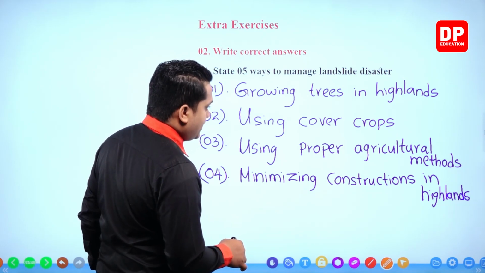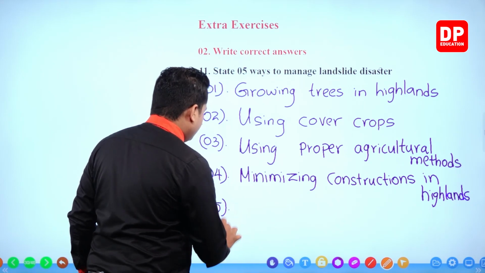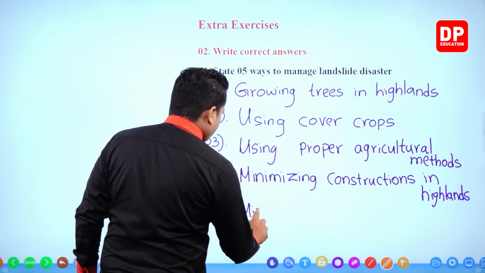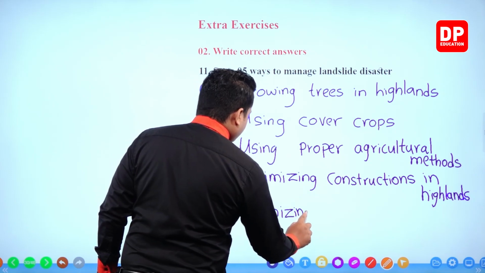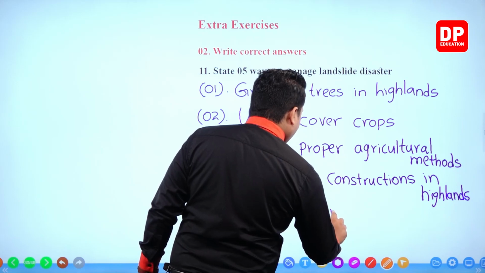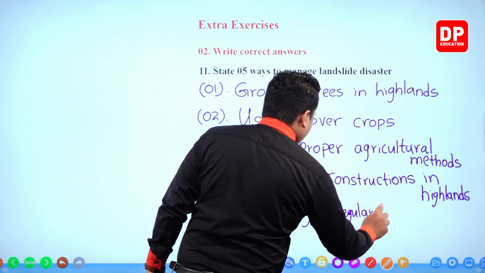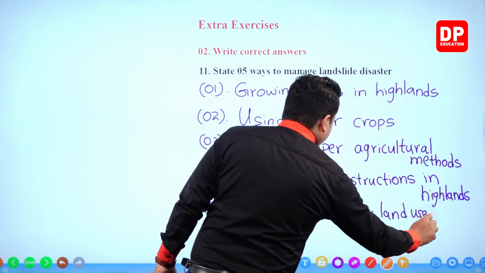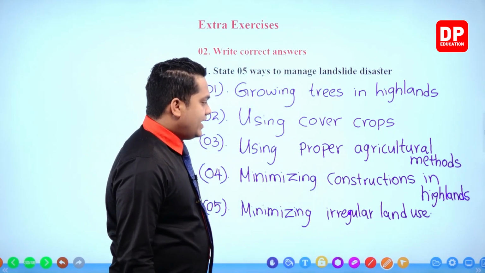Then number 5, minimizing irregular land use.